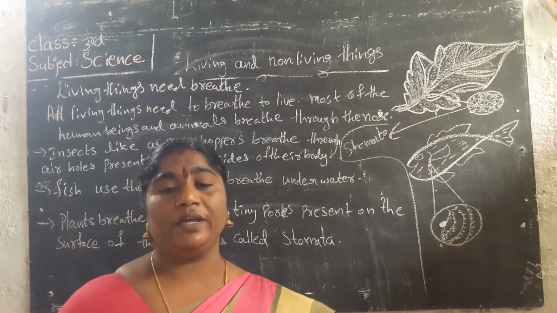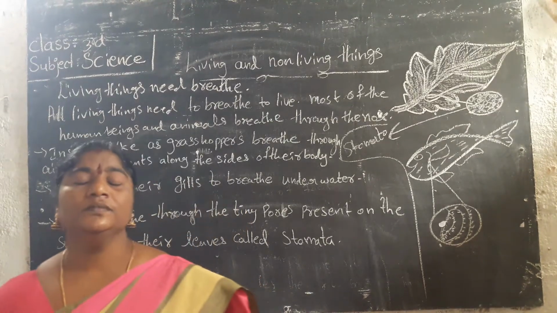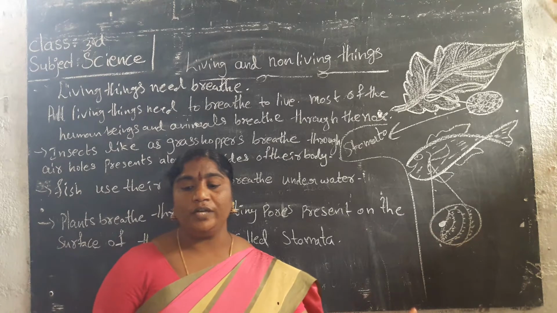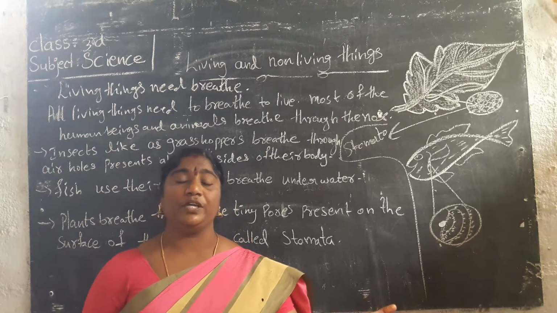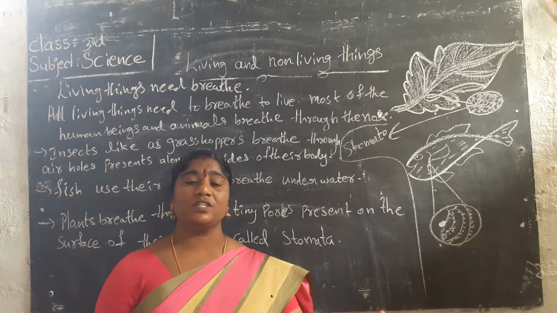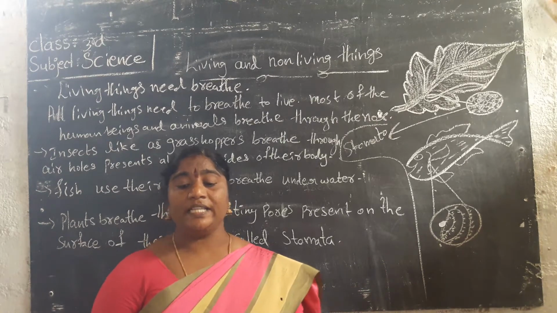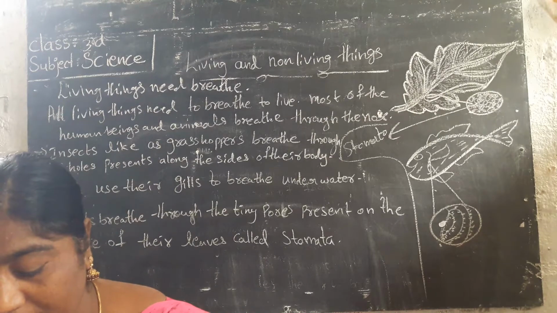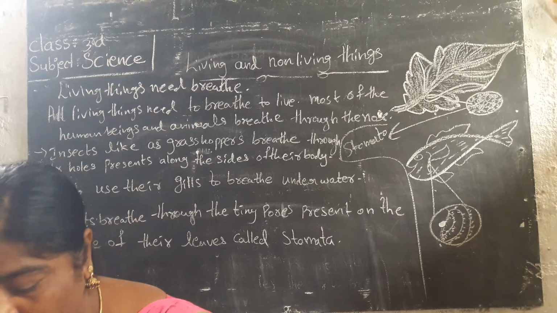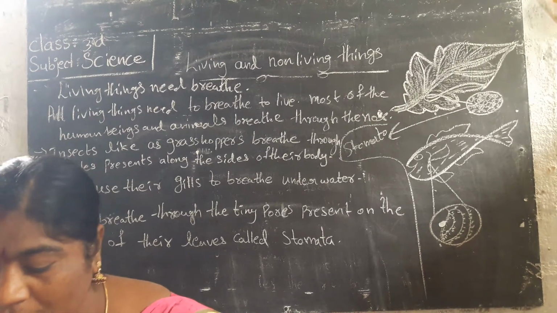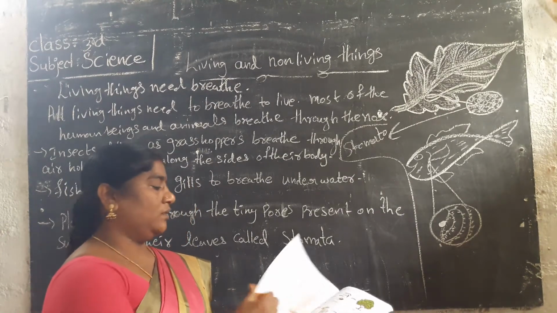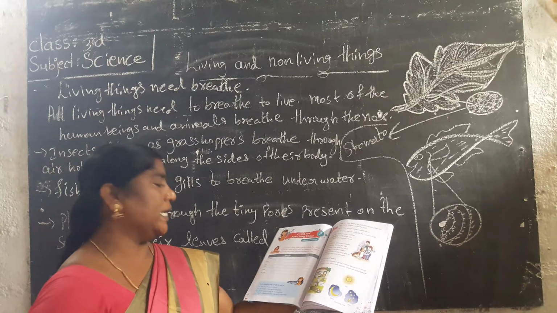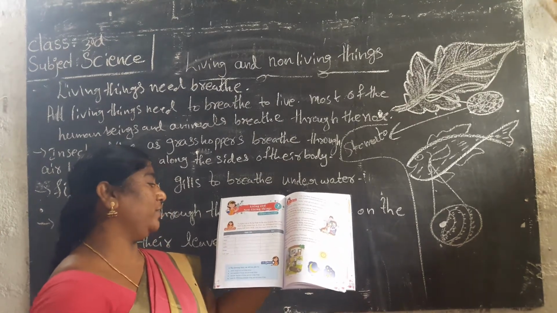In the next chapter we have to learn about our living things, what their food is, the changes, and their reproduction, how it happens. We will learn that in the next class. The second lesson, living things and non-living things, starts on page number 9.